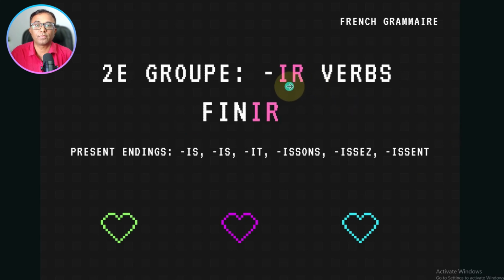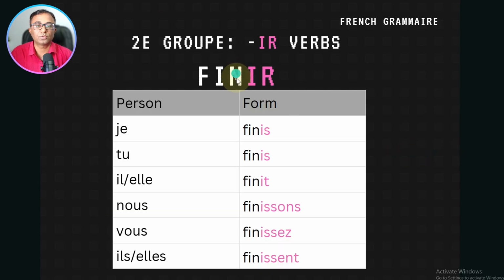Now the second group. In the second group, you can find verbs ending with ir. For example, finir. And these are the endings of the second group. Just remove ir, and instead of ir, you have to write according to the subject. Now look at the table, so you will understand better. For example, finir. So what you have to do here, just remove ir. Instead of ir, write is, is, it, issons, issez, and issent.